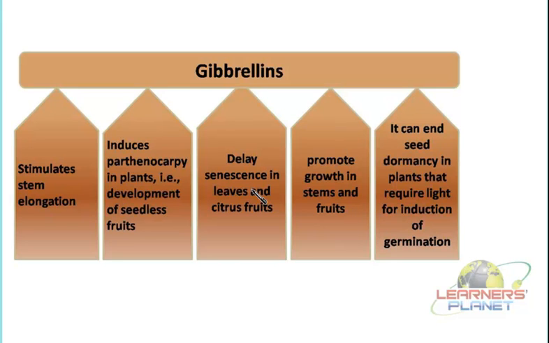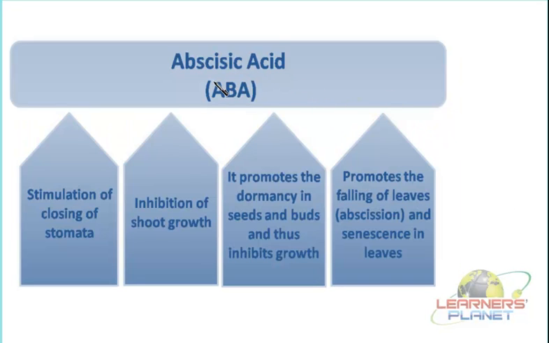Next, let us see another group of hormones. The next hormone is abscisic acid. This abscisic acid is also written as capital ABA. Now this abscisic acid is usually considered as an inhibitory hormone because it inhibits various types of processes. We will further continue.